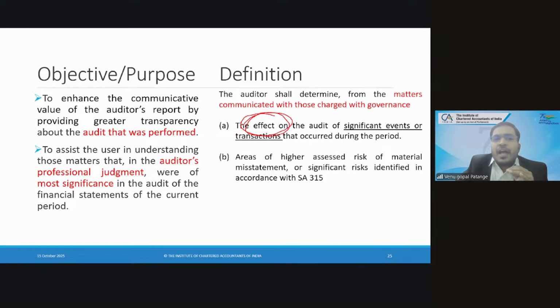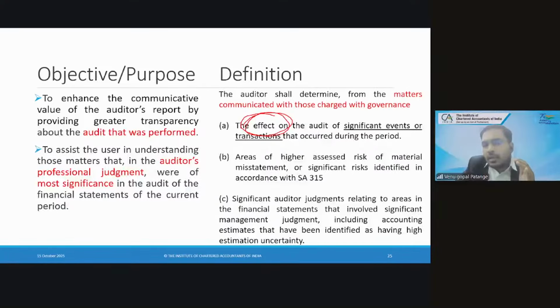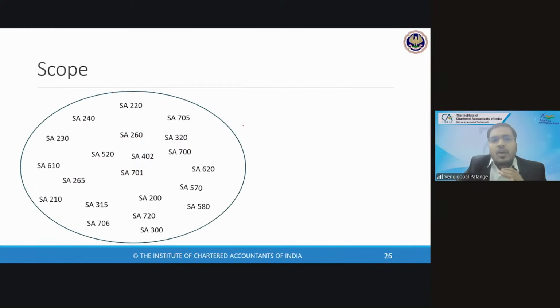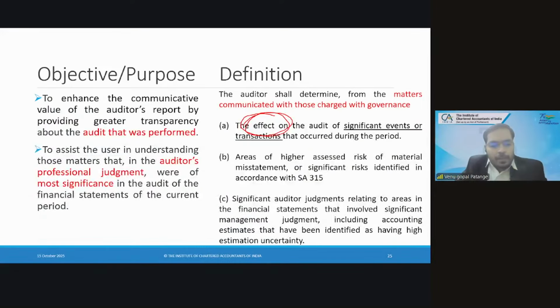So we are done with applicability, we are done with objective, we are done with definition. Now we'll understand scope. Should we see one report on how CAM is reported? I'll show you one report on how CAM is reported so that you will get more clarity.